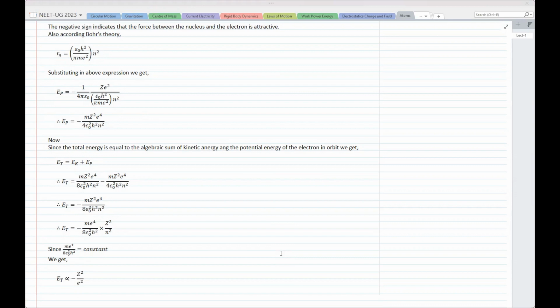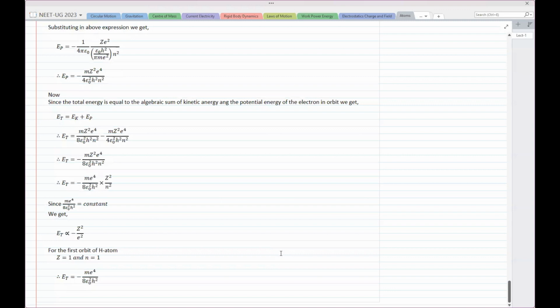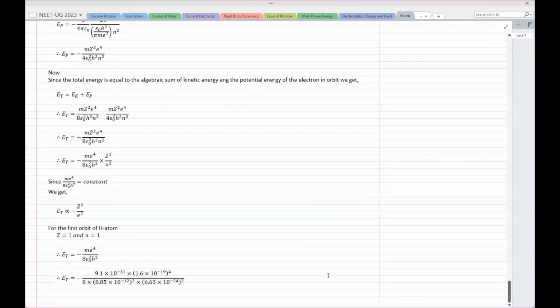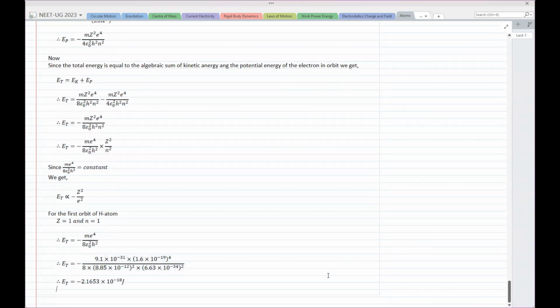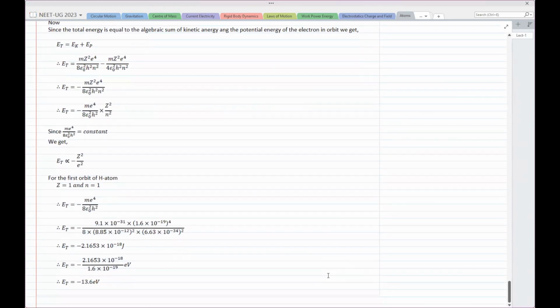Now, for hydrogen atom, I'm following the same steps as usual. Again, for hydrogen atom, put those things to be 1 and substitute the numerical values and calculate it. When we do this, it results in this number, minus 2.1653 into 10 raised to minus 18 joule. Dividing this by the charge on electron gives us the value in electron volts. So divided by 1.6 into 10 raised to minus 19, we get minus 13.6 electron volt.